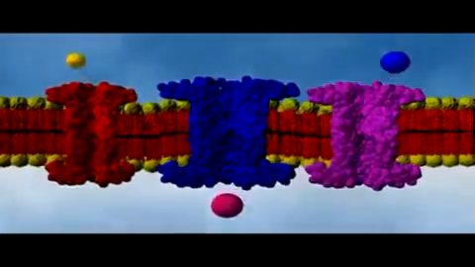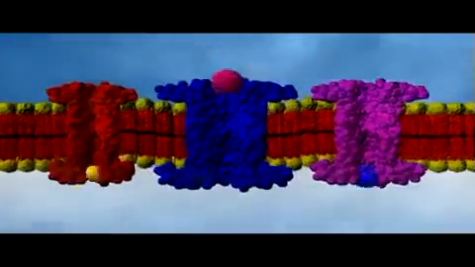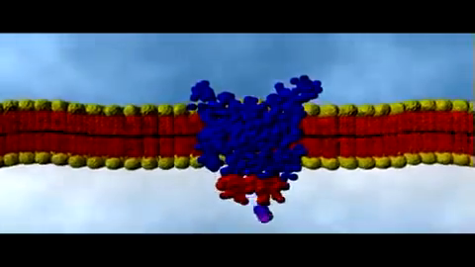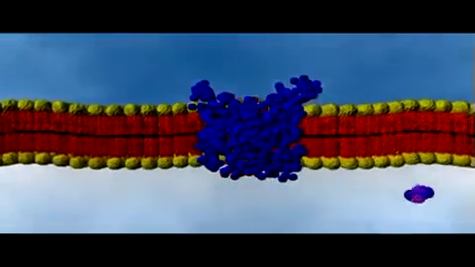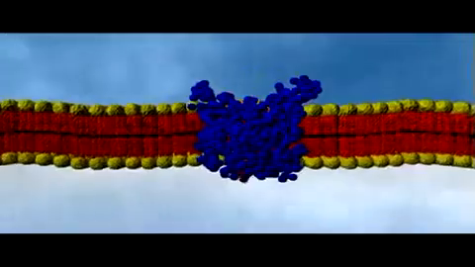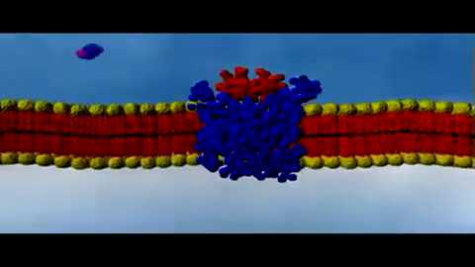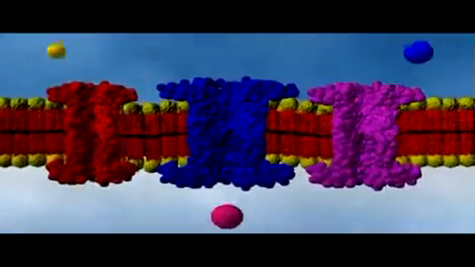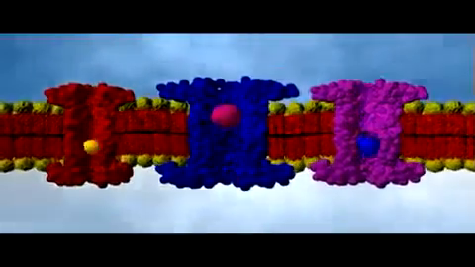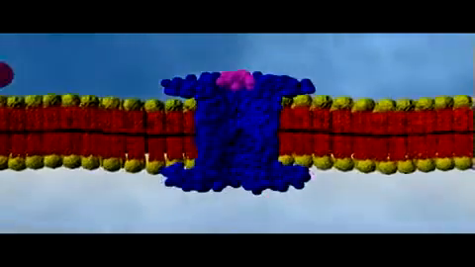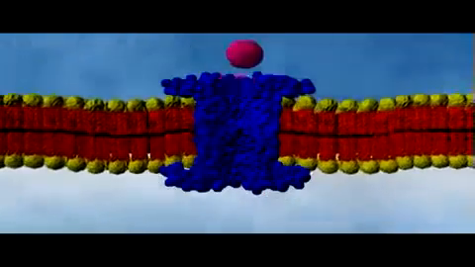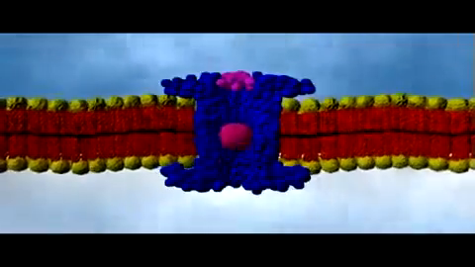In the process of facilitated diffusion, either channel proteins or carrier proteins facilitate the crossing of a cellular membrane by water-soluble substances such as sodium, potassium, and calcium ions, amino acids, and monosaccharides, which cannot typically diffuse through the phospholipid bilayer. As we saw earlier, each type of channel protein is typically lined with specific amino acids and has a unique diameter in order to allow only certain ions or other substances to pass. Channel proteins also often have gates which open and close in response to electrical or chemical signals.